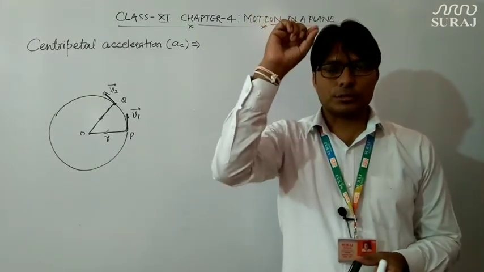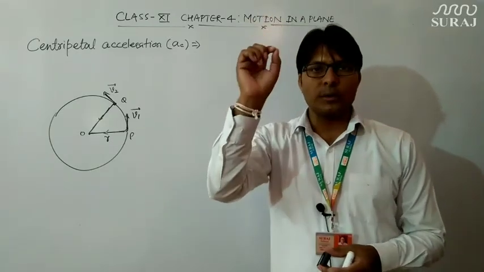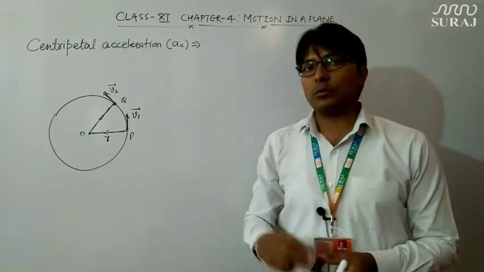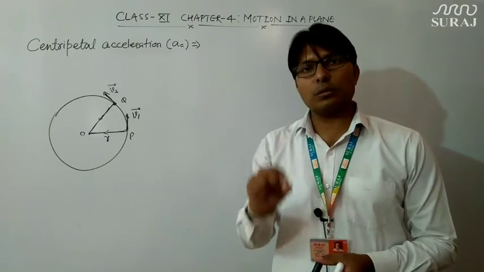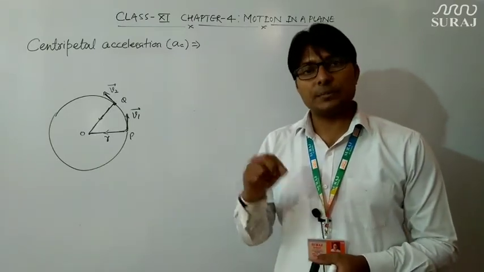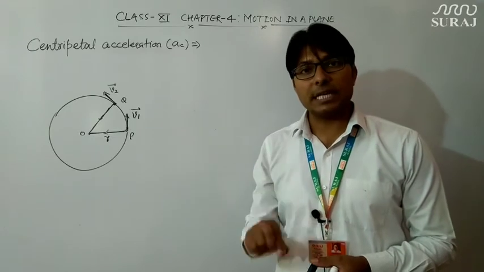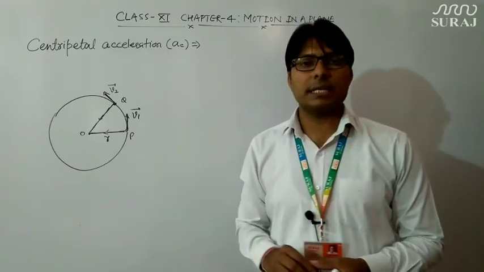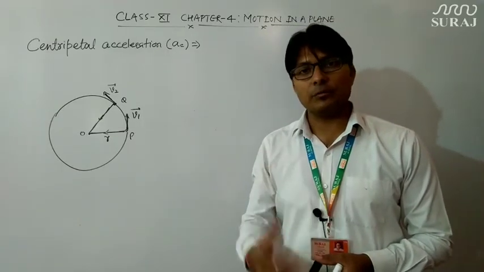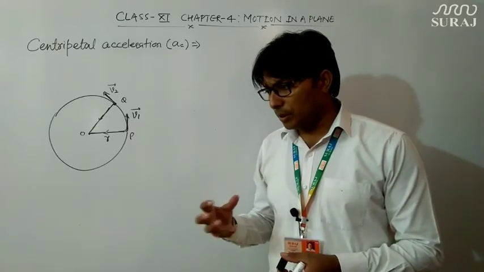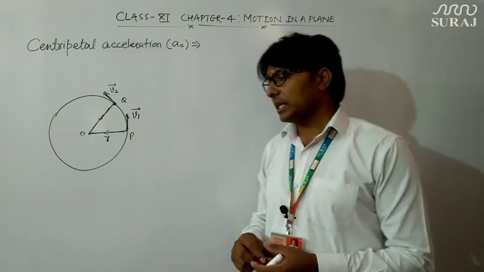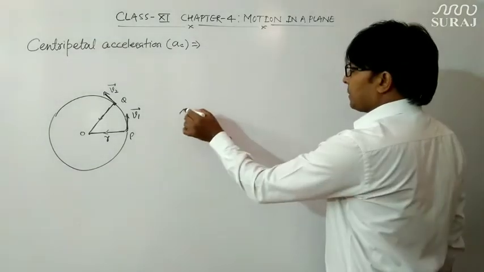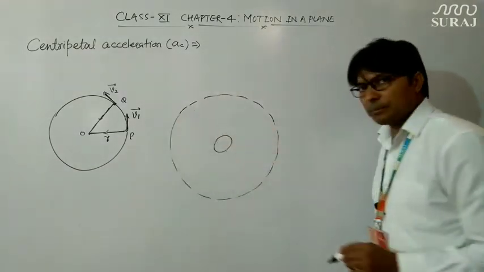Or if you just let go of the rope, then definitely the stone will go tangentially, which means there will be no circular motion. So every circular motion needs a special kind of acceleration, which is centripetal acceleration, and due to this, the force acting towards the center is known as centripetal force. In your mind there may be several questions, such as that our earth is moving around the sun in a specific path. So this is also an example of circular motion.